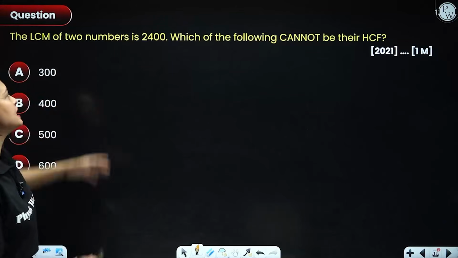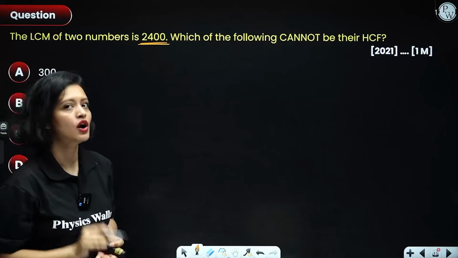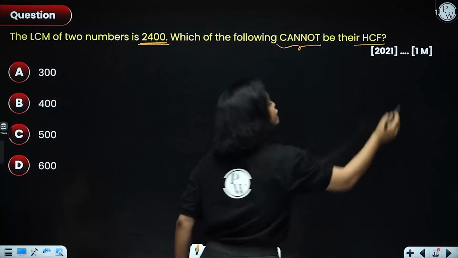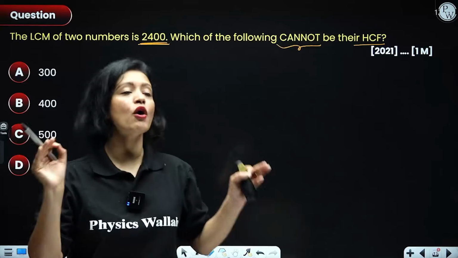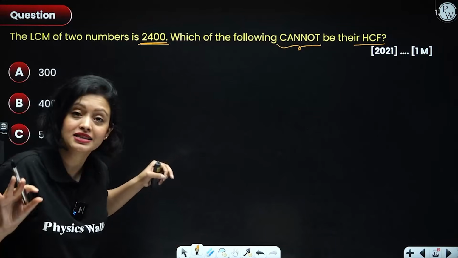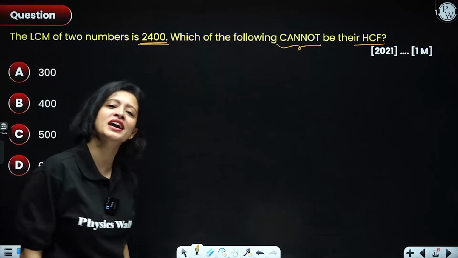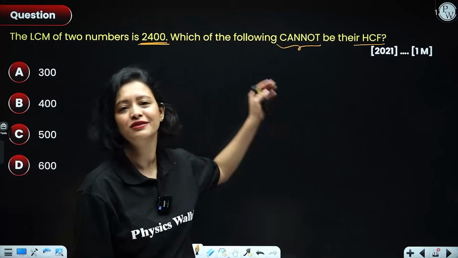LCM of two numbers is given to us as 2400. We are asked which of the following cannot be the HCF of the given numbers. So LCM of two numbers is given, and the question is simply asking you to find which number cannot be the HCF. What property are you going to use?